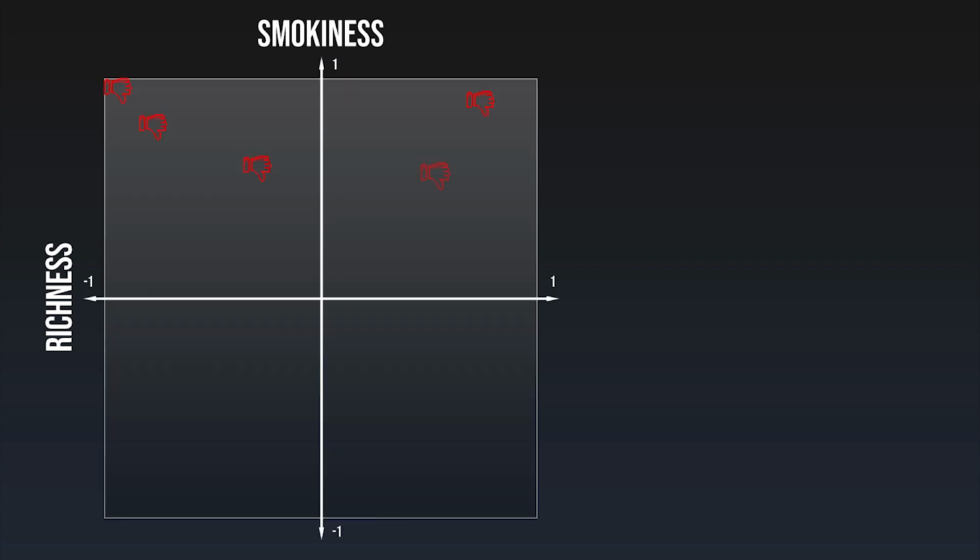For our example, I went with 2 input parameters per whiskey. How full is the whiskey in taste? I call this richness. And how smoky is the whiskey? Smokiness. Using these, I can put all the whiskeys I have tried on a 2-dimensional plane like this. You might see now that we could draw a line between the whiskeys I like and the ones I don't like to separate them into 2 groups like this. And this is basically what one neuron does.